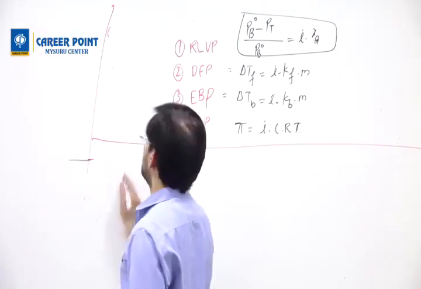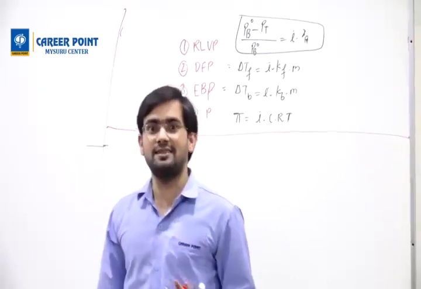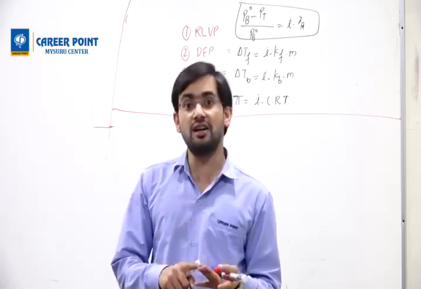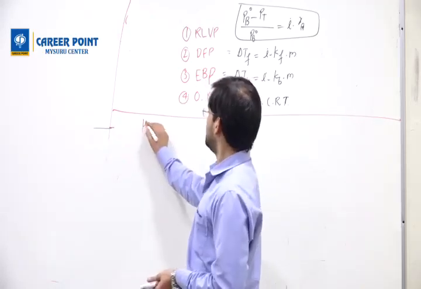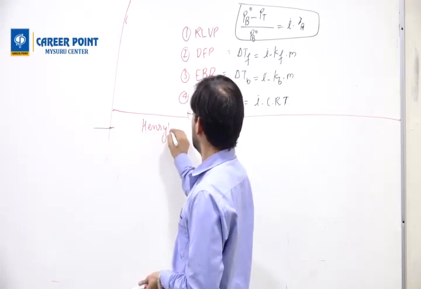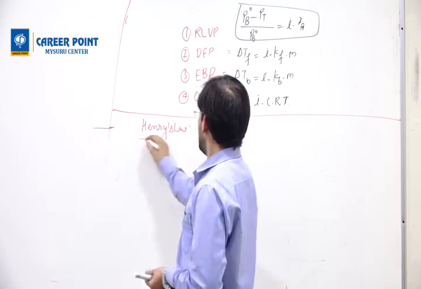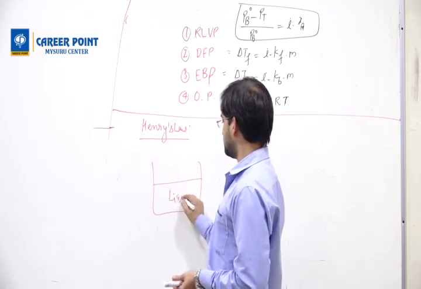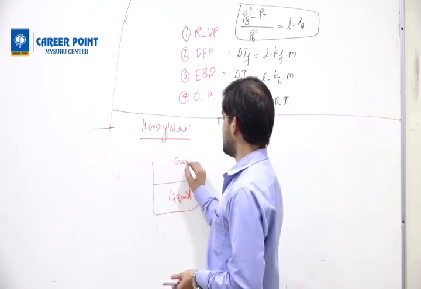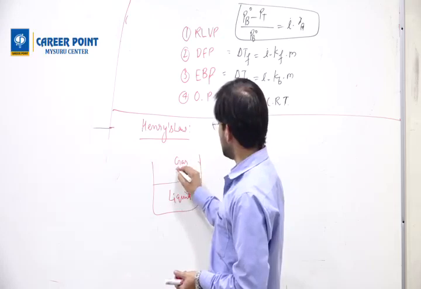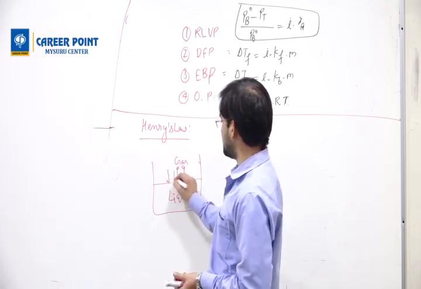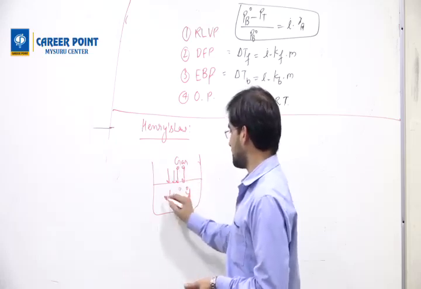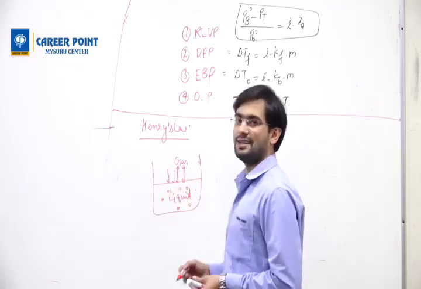So now that winds up the second concept. First concept was Raoult's law. Second concept is colligative property. Third concept is Henry's law. Henry's law talks about there is a liquid and here is a gas. Gaseous molecules put pressure here. If the pressure is high enough, these molecules come here, and this is called gas getting dissolved.